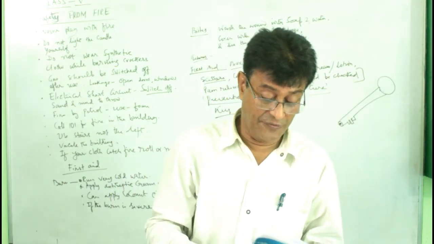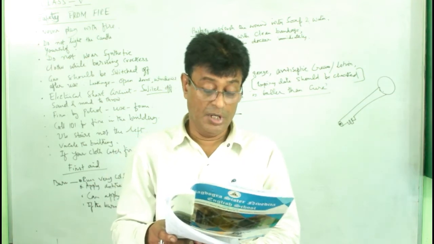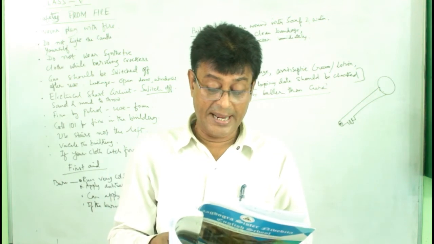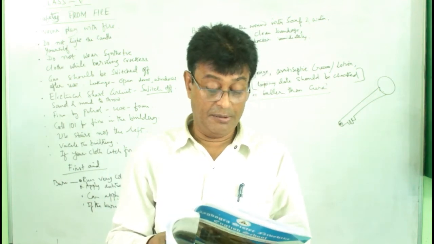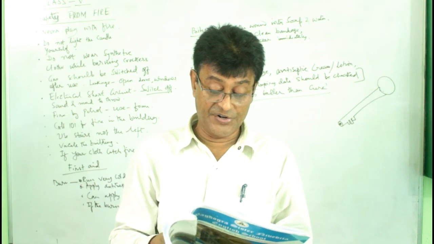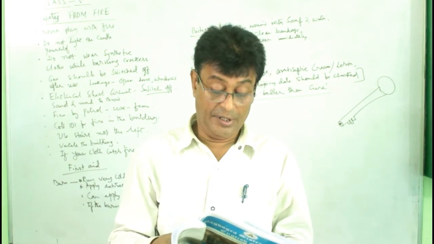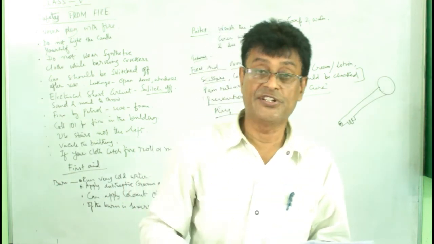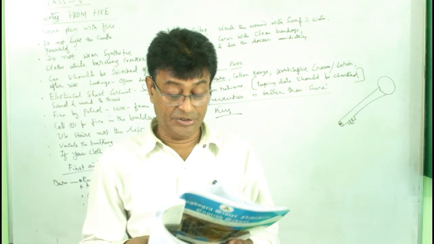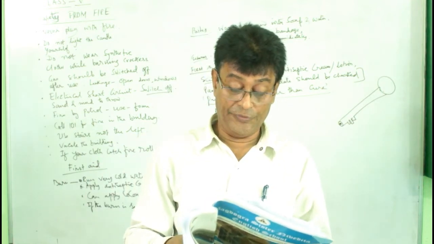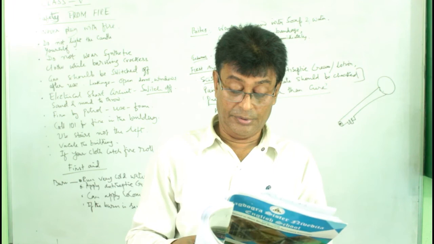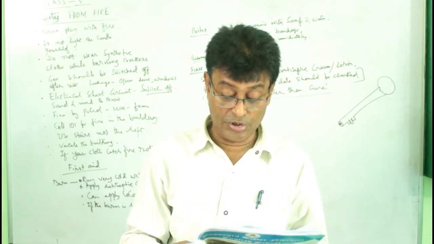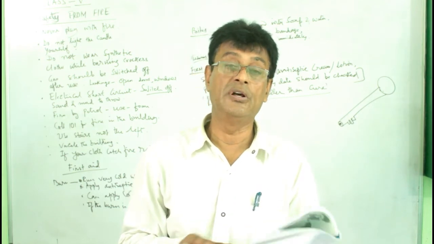Now the discussion is for the subjective questions. Answer one: walk on the side, as close as possible to the left side. Number two: never drink and drive, and always wear seat belts. Seat belts are necessary. Number three: keep all the exits clean and switch on the fire alarm if required.